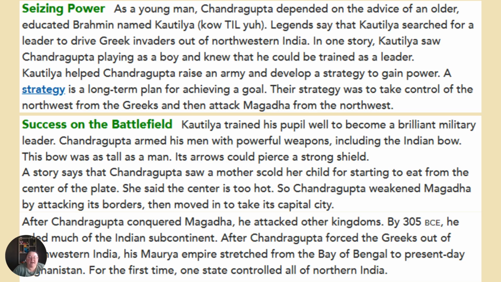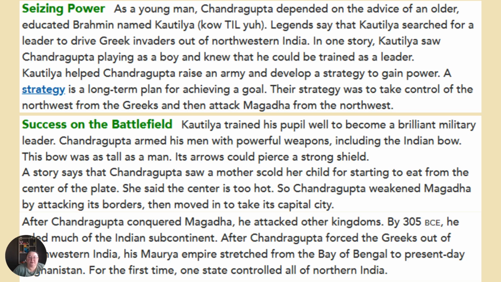Seizing power. As a young man, Chandragupta depended on the advice of an older, educated Brahmin named Kautilya. Legend says that Kautilya searched for a leader to drive Greek invaders out of northwestern India. In one story, Kautilya saw Chandragupta playing as a young boy and knew that he could be trained as a leader. Kautilya helped Chandragupta raise an army and develop strategy to gain power. A strategy is a long-term plan for achieving a goal. Their strategy was to take control of the northwest from the Greeks and then attack Magadha from the northwest.